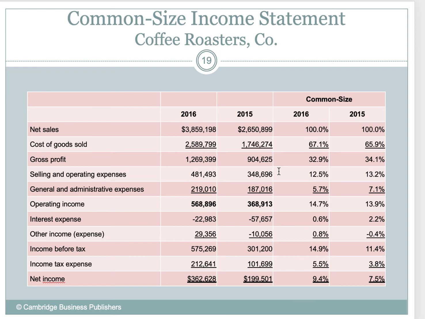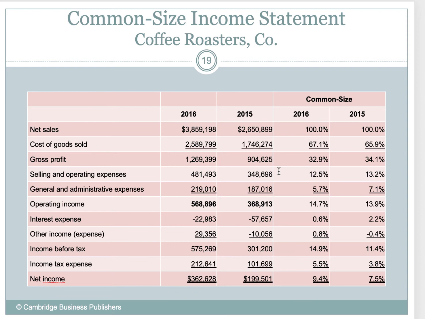Net sales is 100%. So looking at 2016, we want to know what is cost of goods sold as a percentage of net sales. Well, in 2016, we just divide cost of goods sold by our sales. We get 67.1%. We do the same thing for 2015. We get 65.9%.